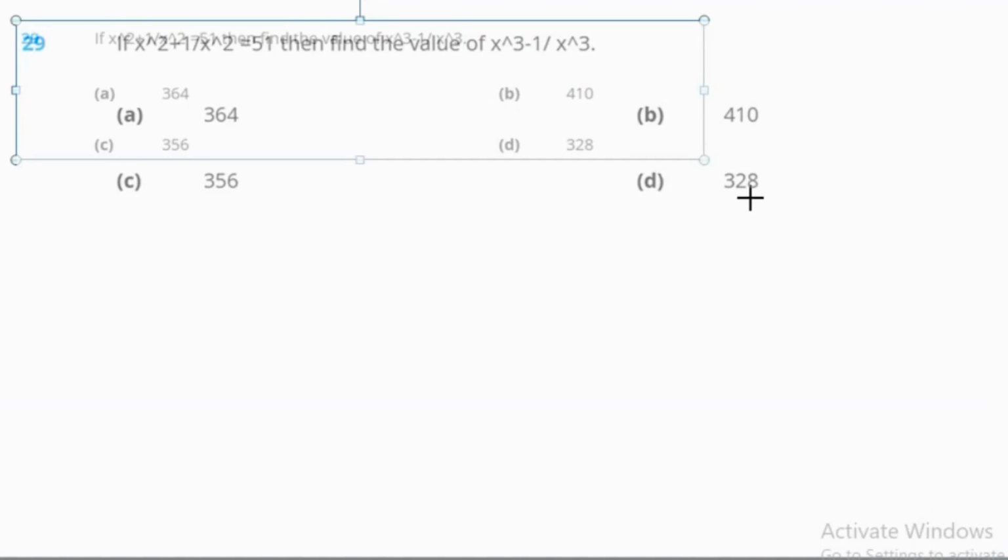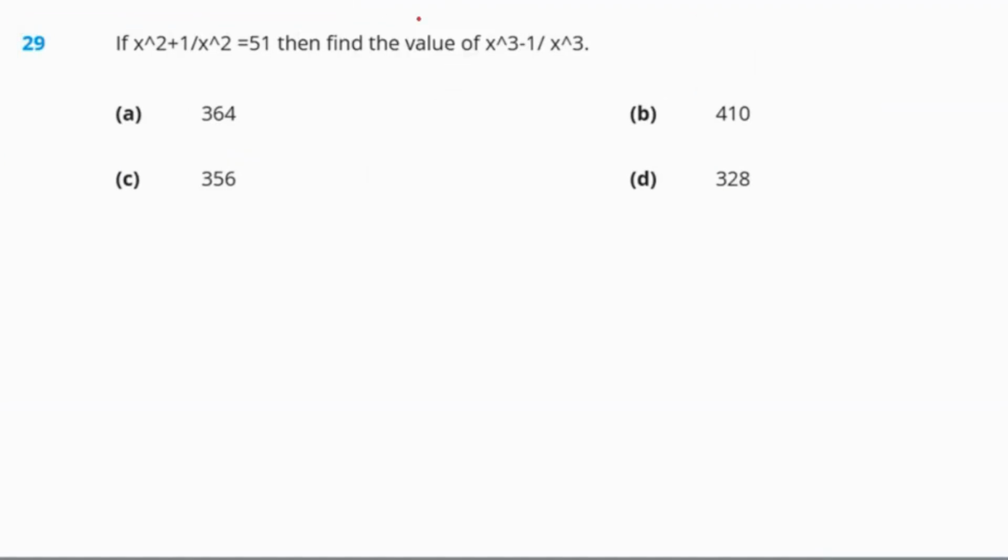Next, if x square plus 1 by x square is given to us, which is 51, we need to figure out the value of x cube minus 1 by x cube. How can we figure it out? This we can do with a very easy formula. First, we need to figure out the value of x minus 1 by x.